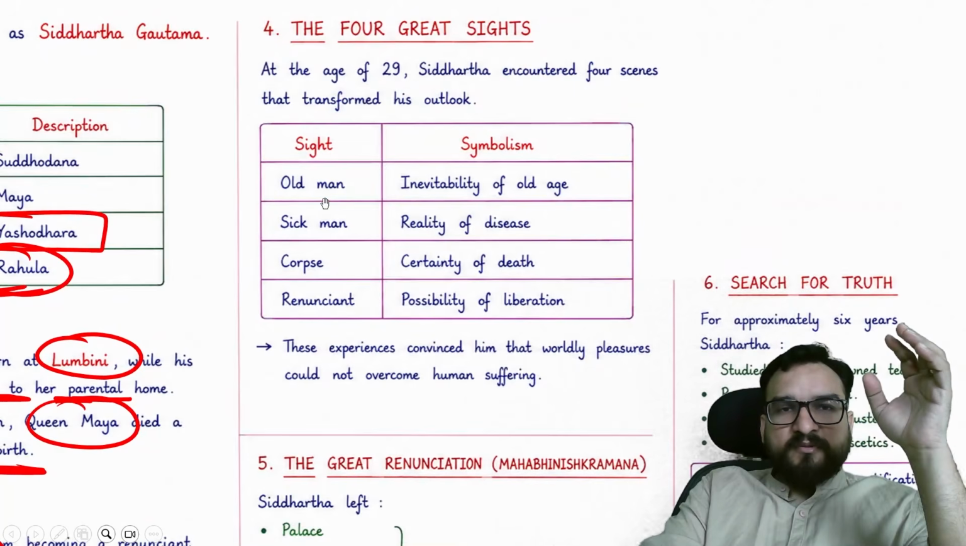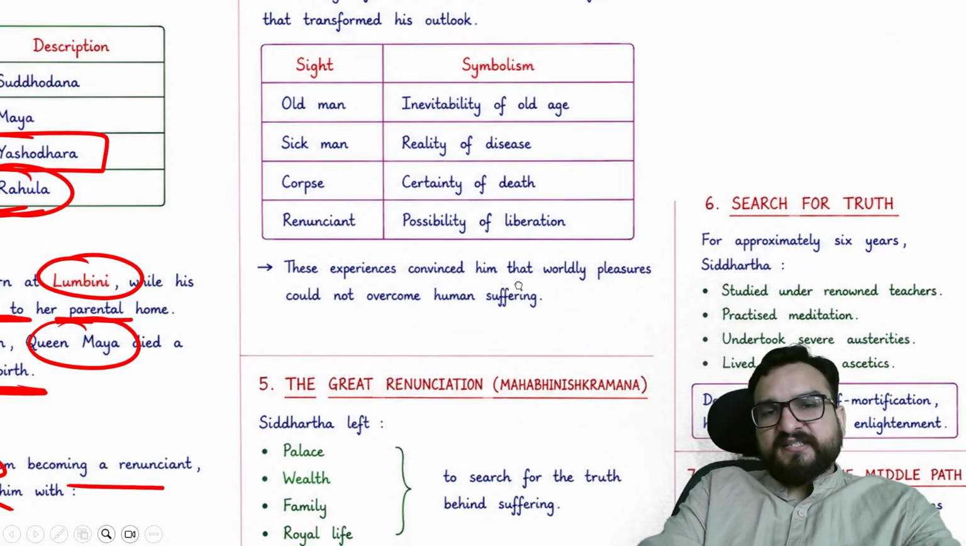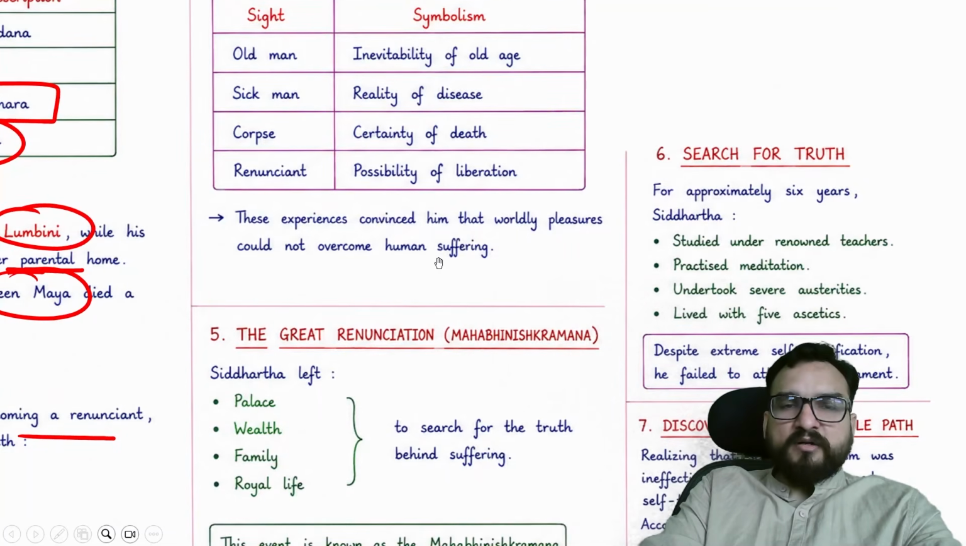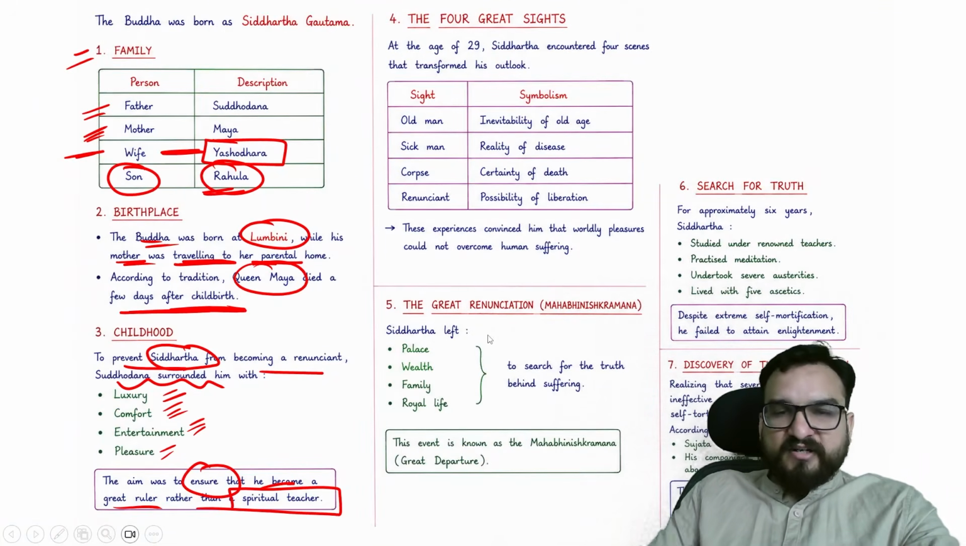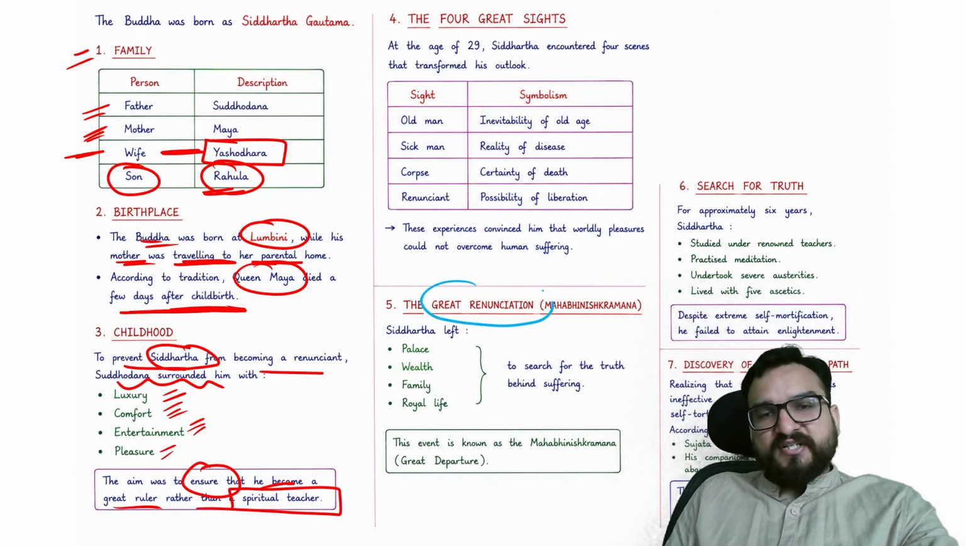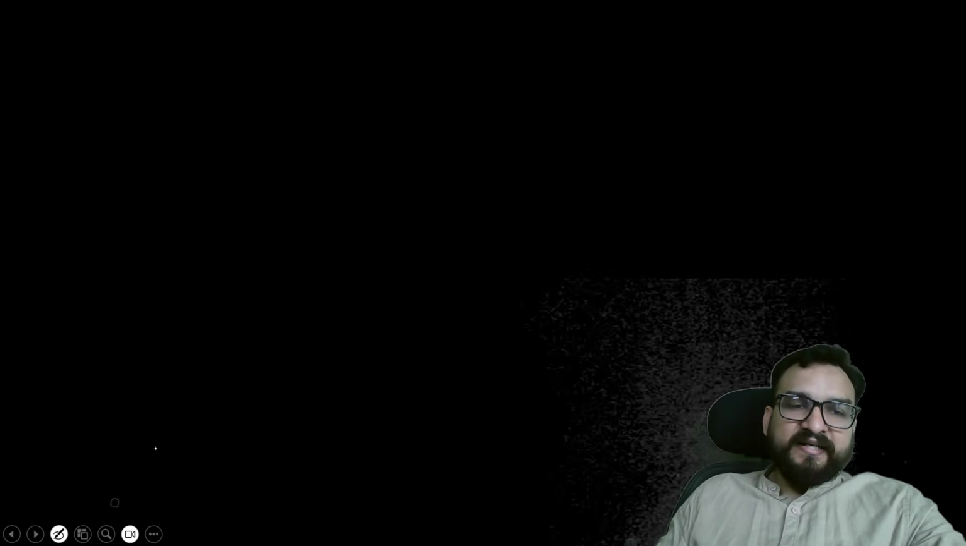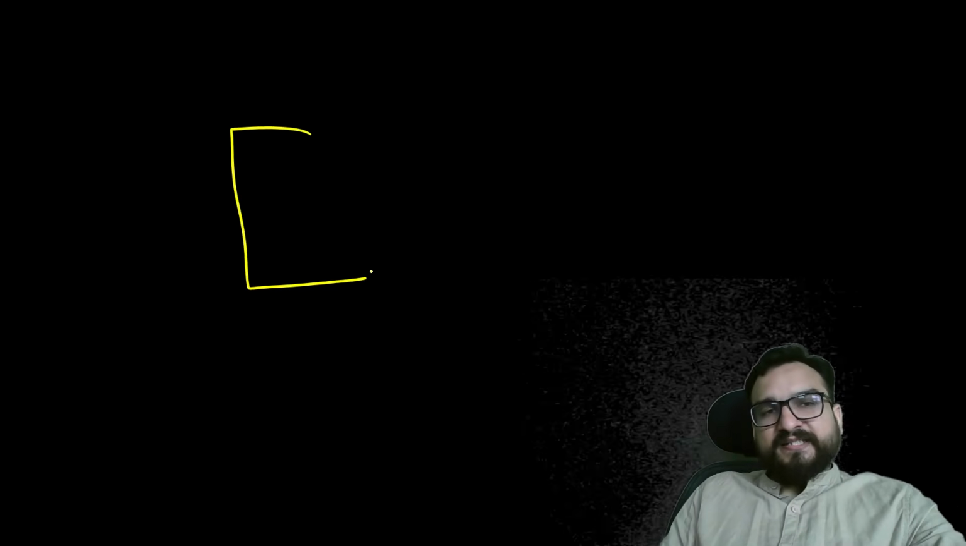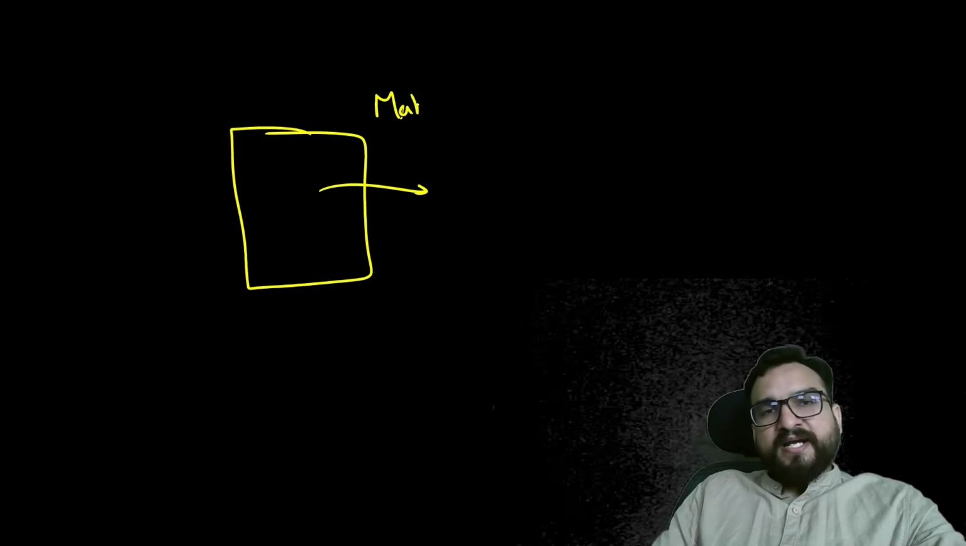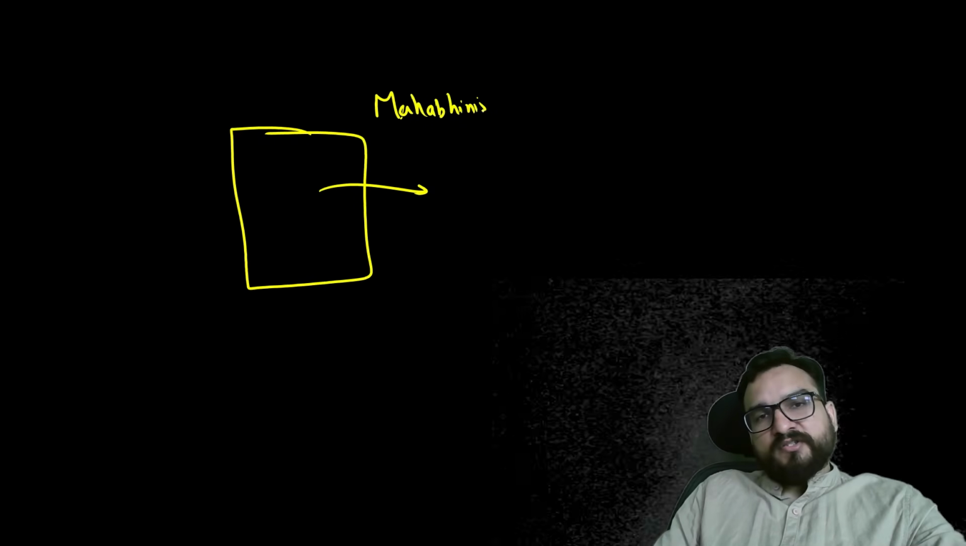So all these things will be changing his side. All these four sights you will find: old man, sick man, corpse, renunciant. These experiences convinced him that worldly pleasure could not overcome human suffering. And then what is going to happen? The great renunciation is going to happen, guys. Mahabhinishkarman. Buddha decided that night that he would move out from his home. When he decided to move out, that episode is known as Mahabhinishkarman. This is important for us.